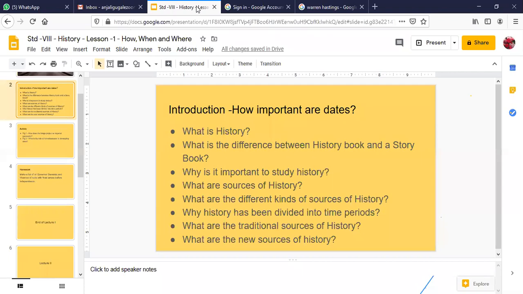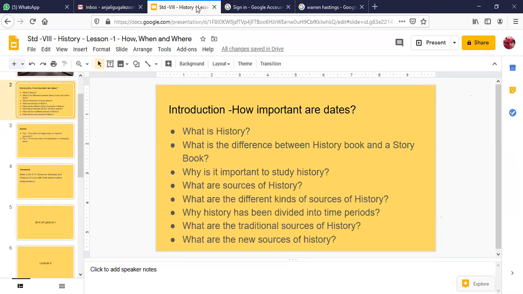The new sources of history came after the Industrial Revolution. After the invention of the steam engine by James Watt, industries were established, their number grew, and mass production increased. Then the Europeans started looking for markets all across the world, not only to sell their products to earn profit, but also to find raw material for their industries, because of the development of machines.